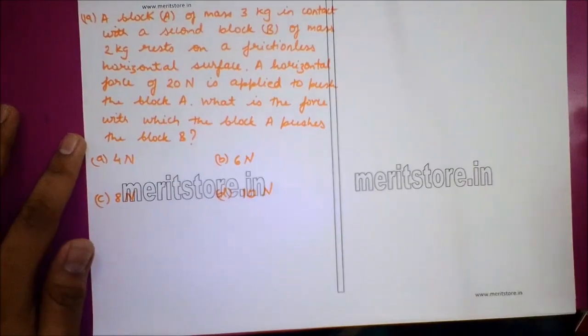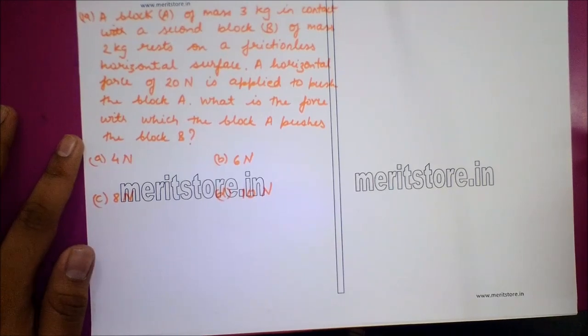Question number 19. A block A of mass 3 kg is in contact with a second block B of mass 2 kg, at rest on a frictionless horizontal surface. A horizontal force of 20 Newton is applied to push the block A. What is the force with which the block A pushes the block B?